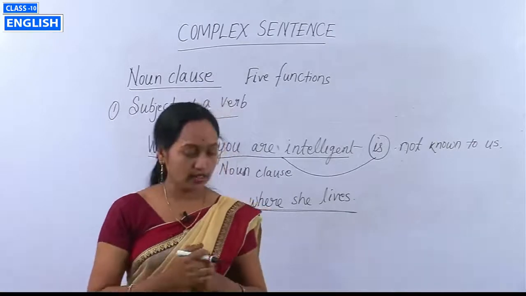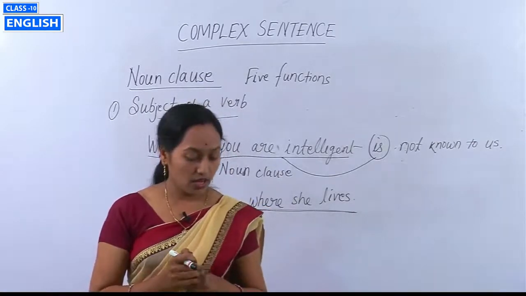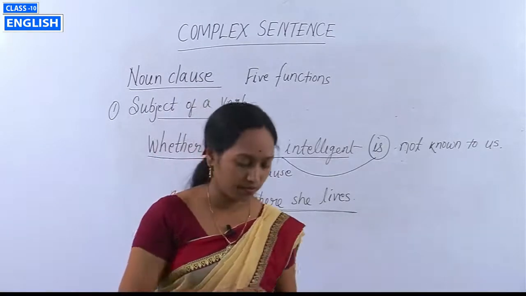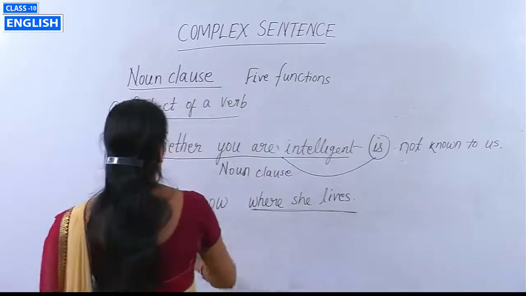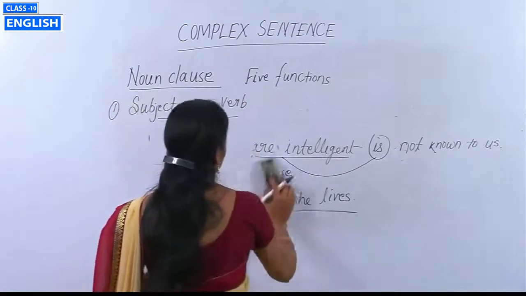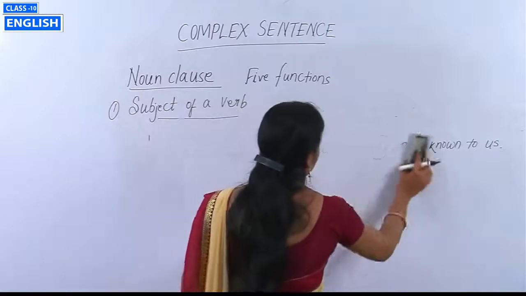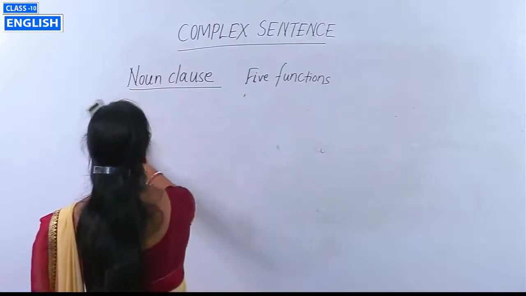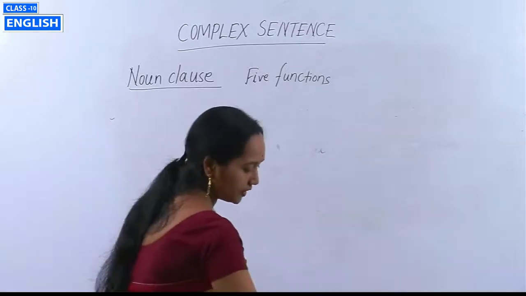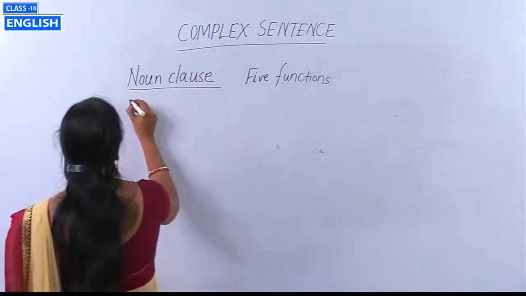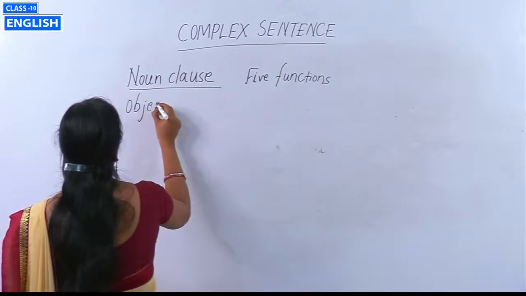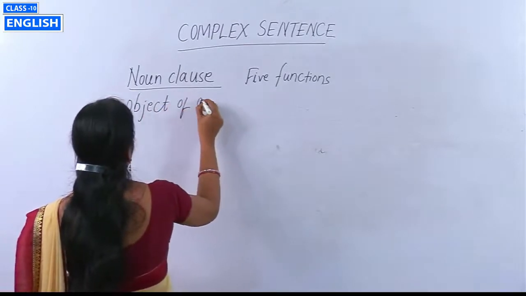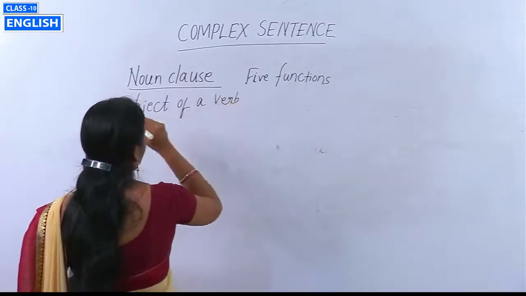Okay students, the next function is object of a verb. The second function is the object of a verb. You just look at the slide.